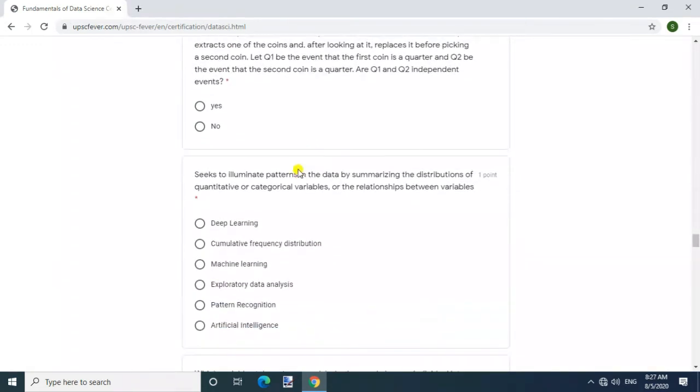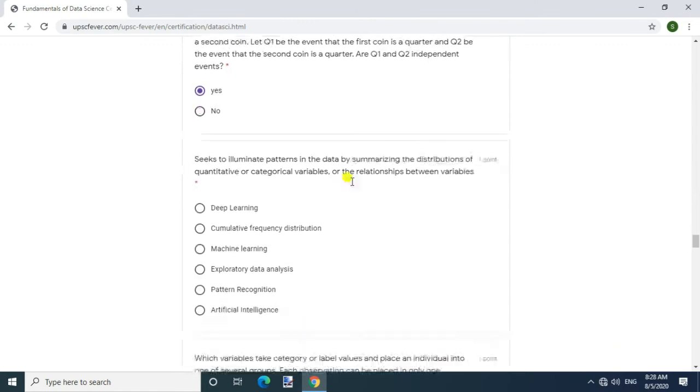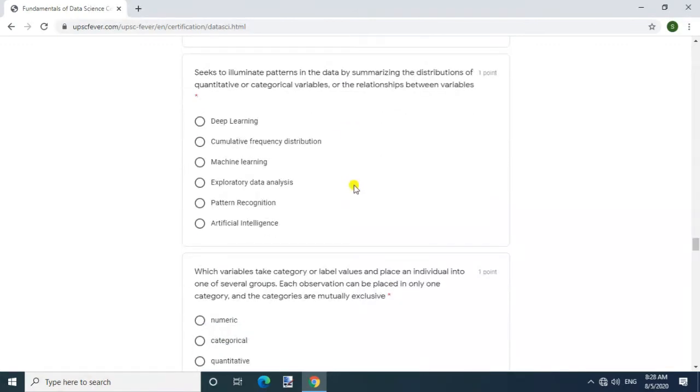Question: a woman's pocket contains 2 quarters and 2 nickels. She randomly extracts one of the coins and, after looking at it, replaces it before picking a second coin. Let Q1 be the event that the first coin is a quarter and Q2 be the event that the second coin is a quarter. Are Q1 and Q2 independent events? Answer: yes.